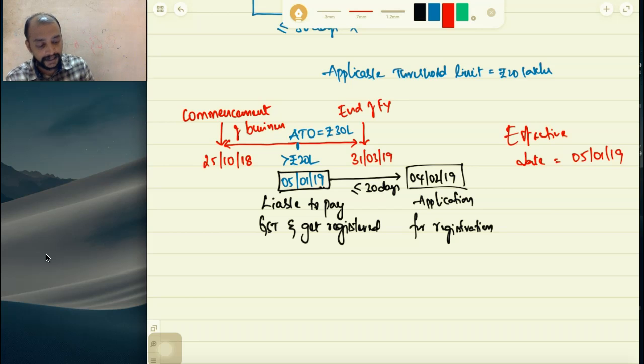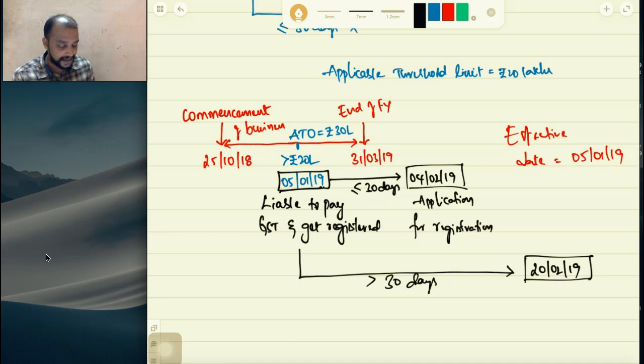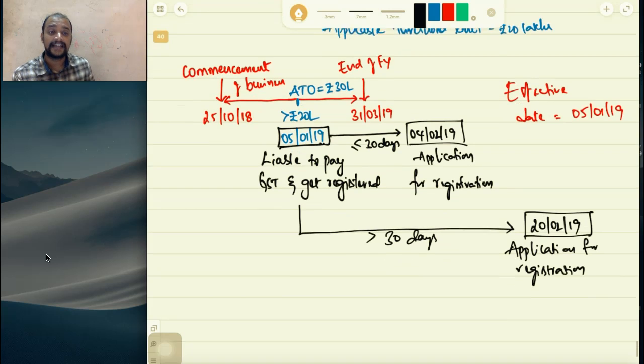What if the application is not made within 30 days? Say the application for registration is made beyond 30 days, for example on 20/2/2019.